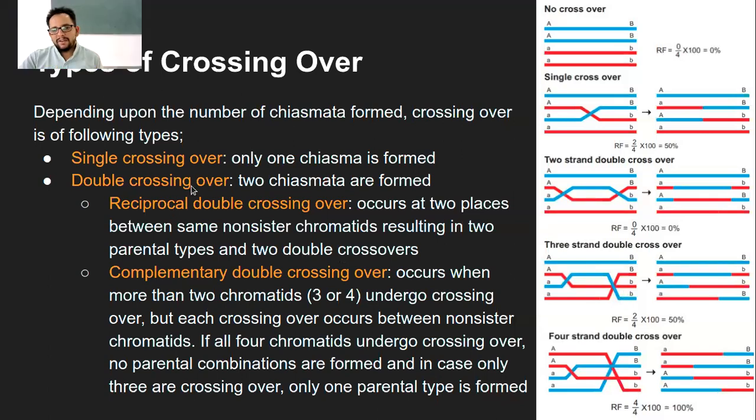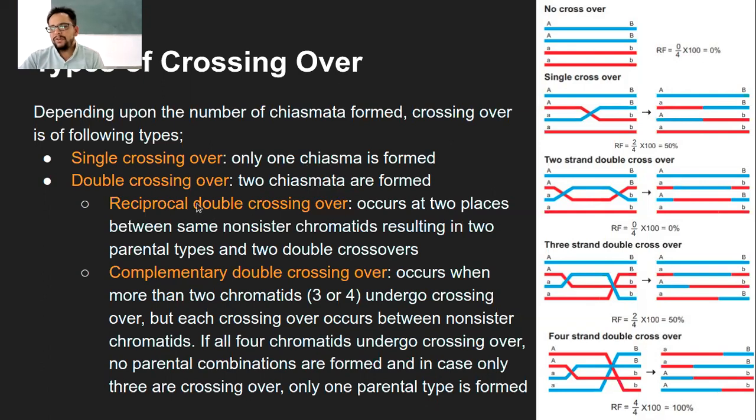In double crossing over, there are 2 chiasmata which are formed, and like I said, chiasmata is plural. These are the kind of keywords that you need to pay attention to, where to use chiasma and where to use chiasmata. Even in an MCQ, I had seen in one exam this question asked, with both options. So if it is single, we use chiasma. If it is double or more than 2, we call it chiasmata.